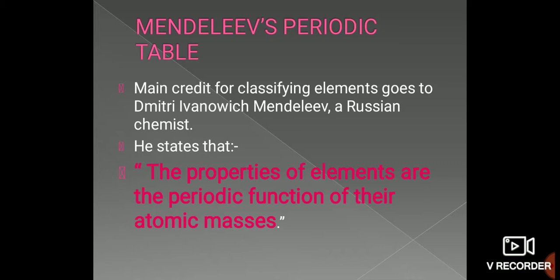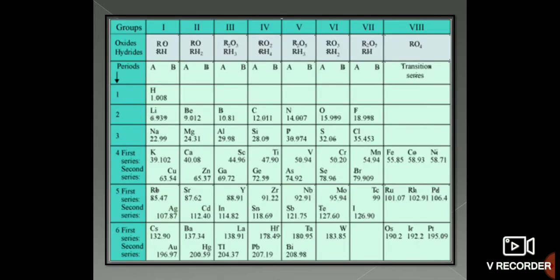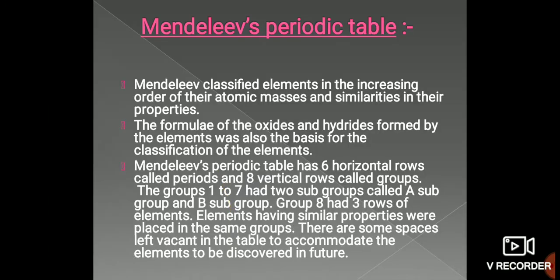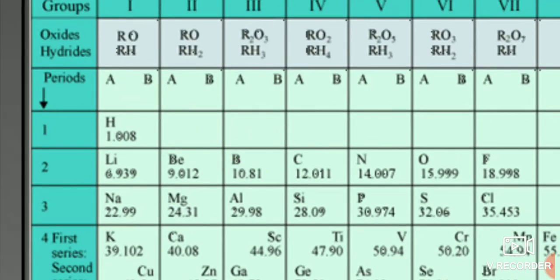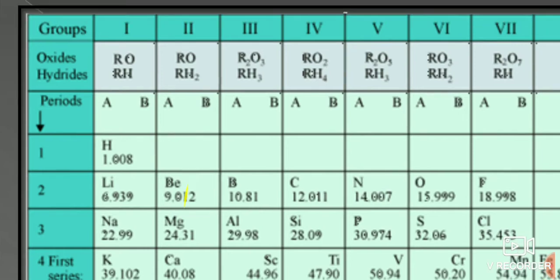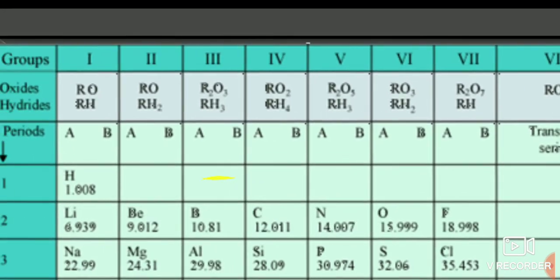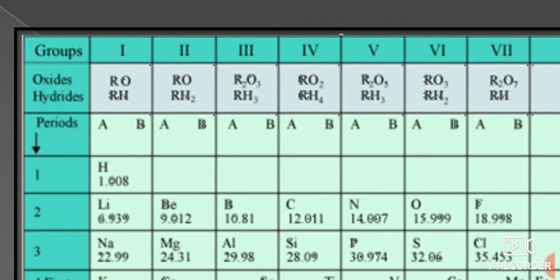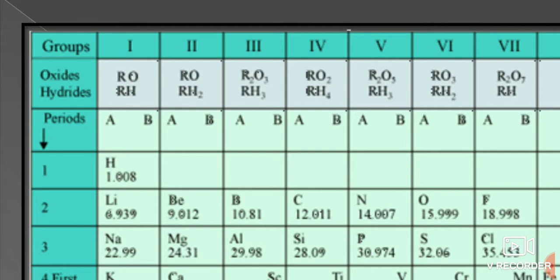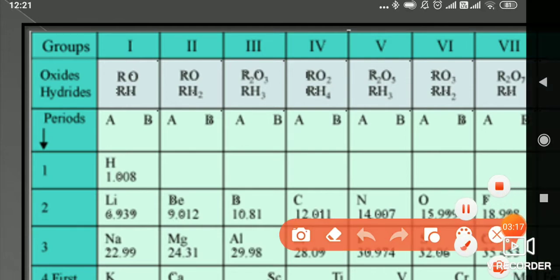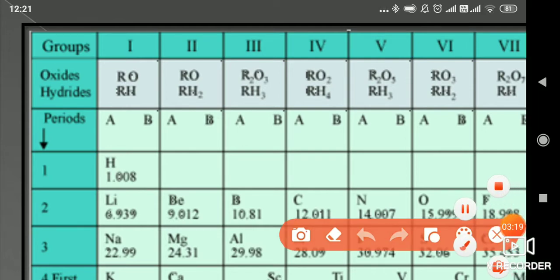For oxides and hydrides, in this periodic table he has used the letter R, which represents any element in the group. He has mentioned up to the 8th group and 6 periods. The formula for oxides and hydrides is given, and the first one is not RO.